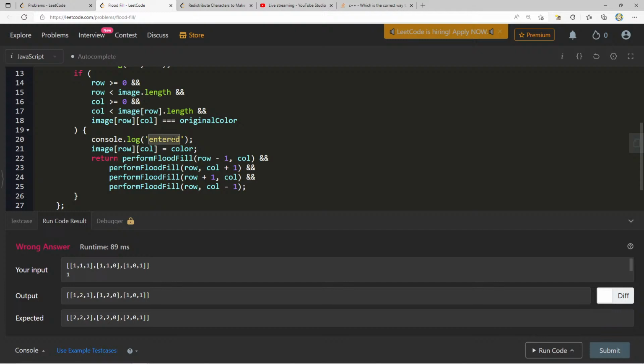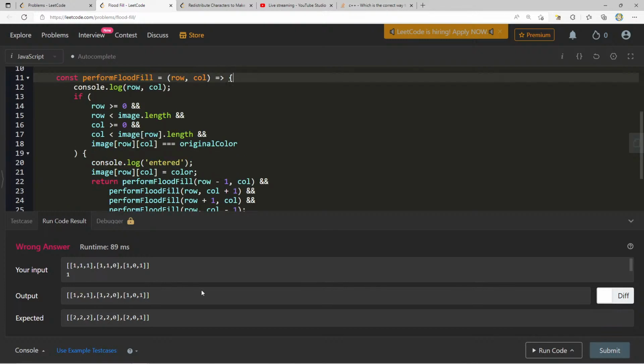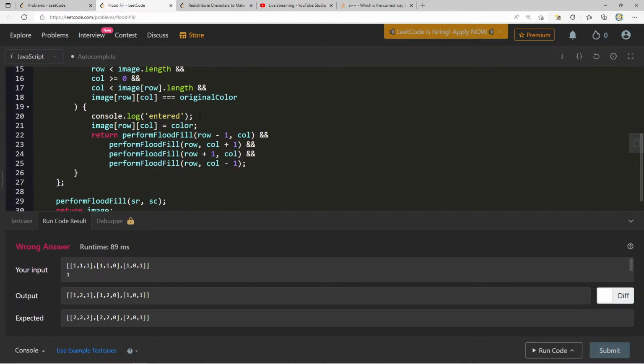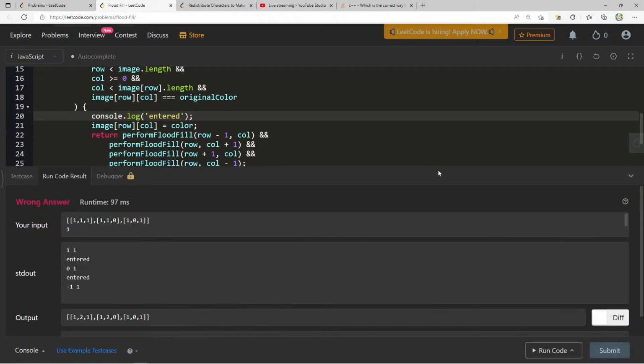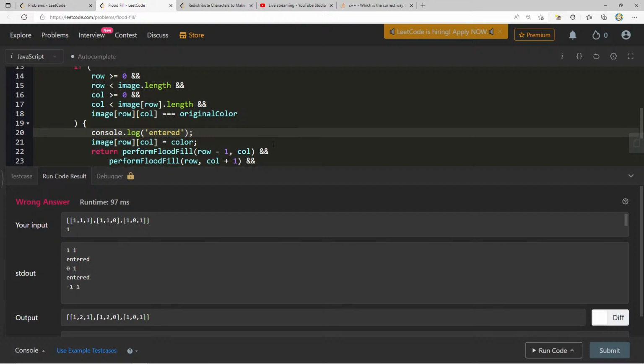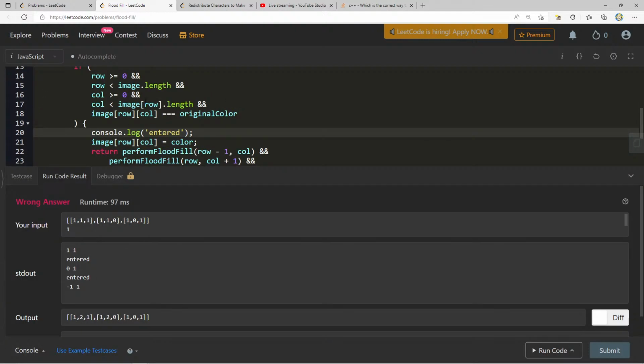So we have row -1, which is up, row column +1, which is right, row +1 down, row column -1. We have row and column. We did 1, 2, 1, 1, 2, 0, 1, 0, 1. How many times did this run? Okay, wait. 1, 1.